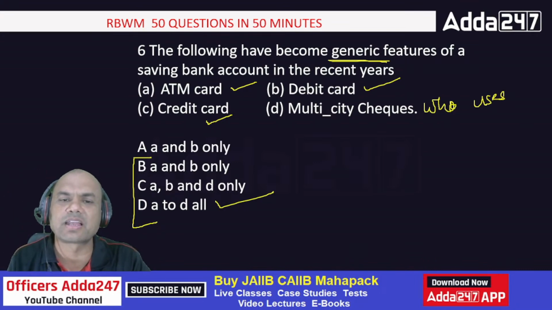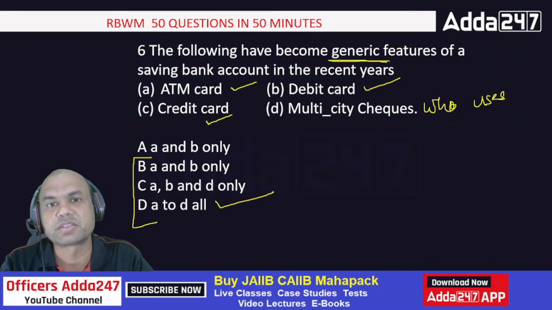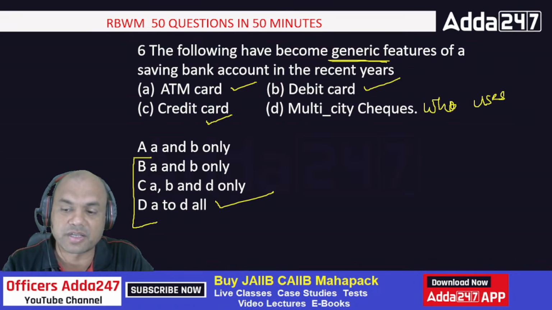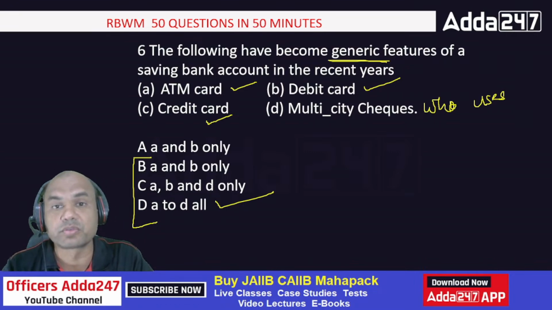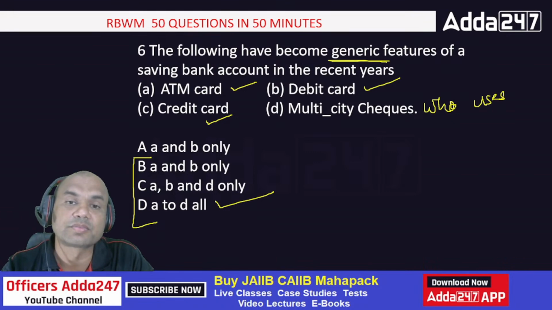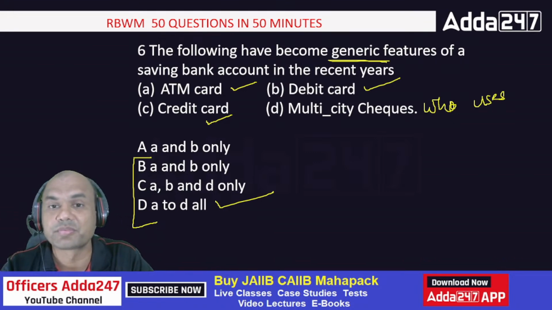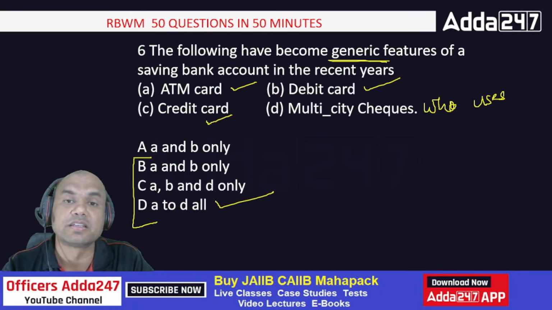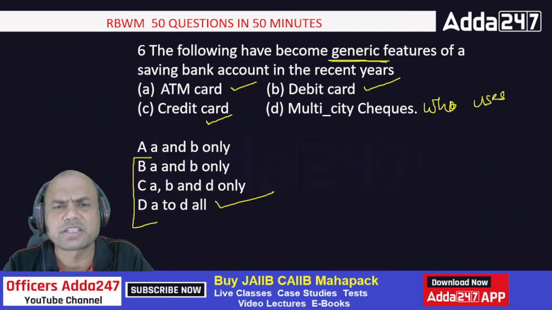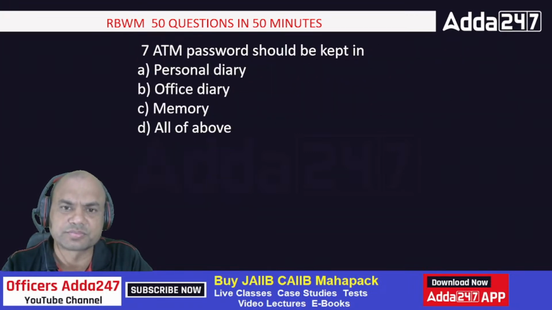ATM card, debit card, credit card, everyone gives. What is the special feature in that now? Isn't it? People want something new. Special feature means what? What do people want now? People want something new. What is it? Okay, just tell me, what do people want now? Something new. They want AI, artificial intelligence. They want this blockchain technologies. Fast, fast, fast. Everything should be fast now.